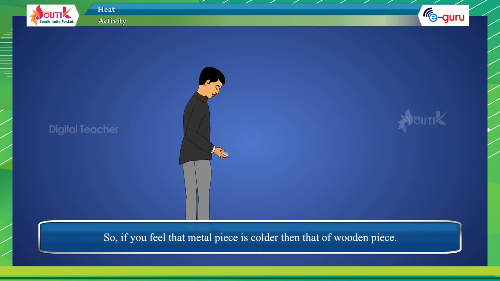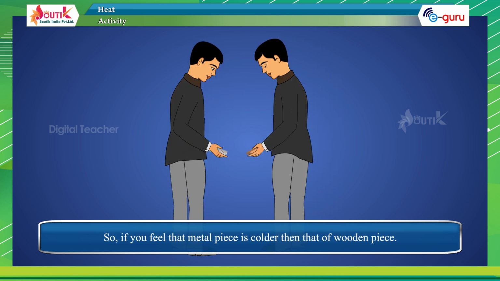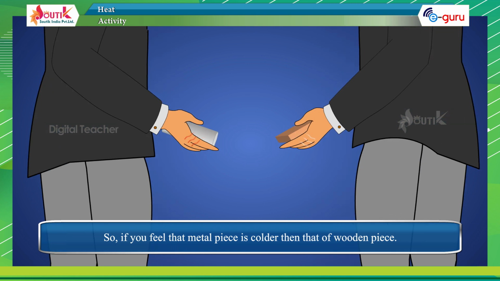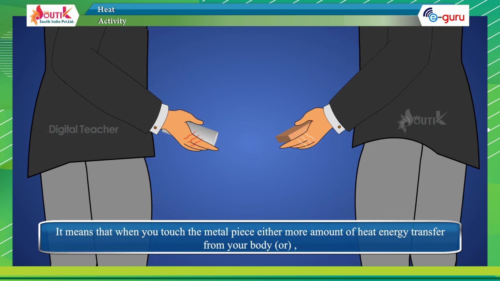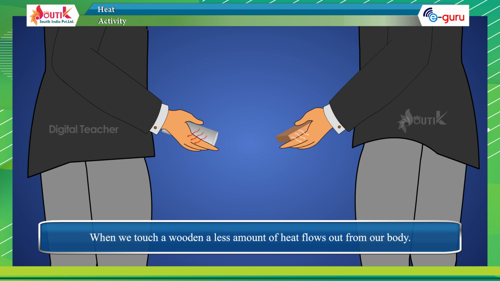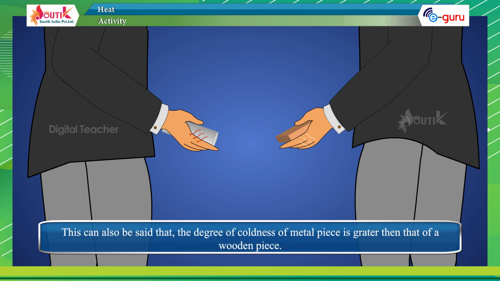So, if you feel that the metal piece is cooler than the wooden piece, it means that when you touch the metal piece, either more heat energy is transferred from your body, or when we touch a wooden piece, less heat flows out from your body. This can also be said as: the degree of coolness of the metal piece is greater than that of the wooden piece.